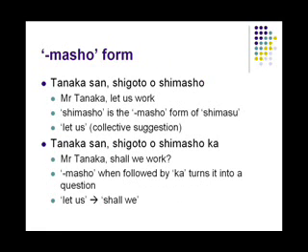Now let us consider the masho form. The first example is Tanaka-san, shigoto wo shimasho. This means Mr. Tanaka, let us work. Shimasho is the masho form of shimasu. It stands for the collective expression let us do. If you say Tanaka-san, shigoto wo shimasho ka, we are turning it into a question. We have added ka there at the end, so it is a question. In this case, the masho actually means shall we. Instead of let us, it means shall we.